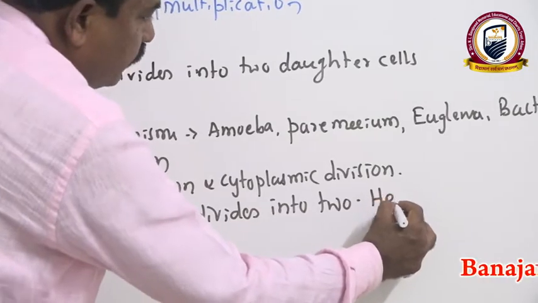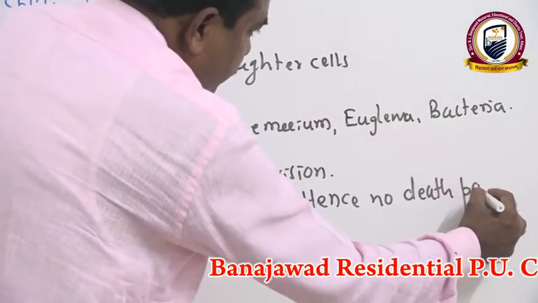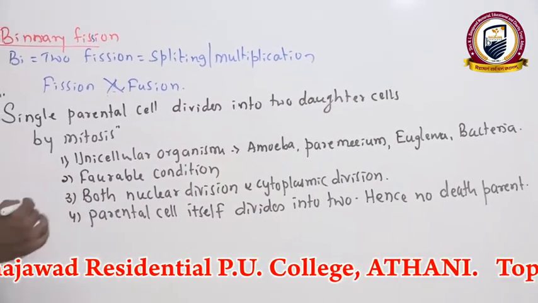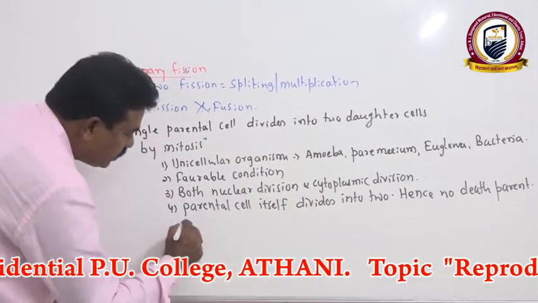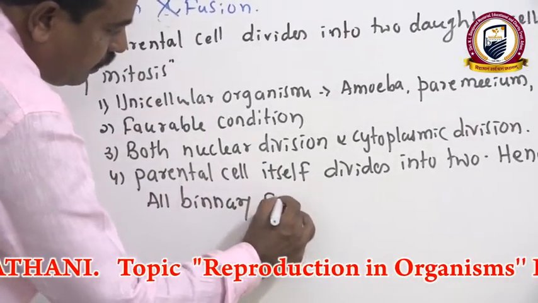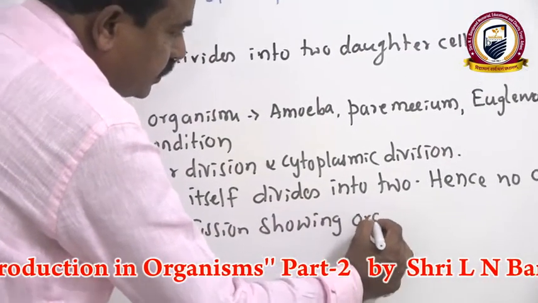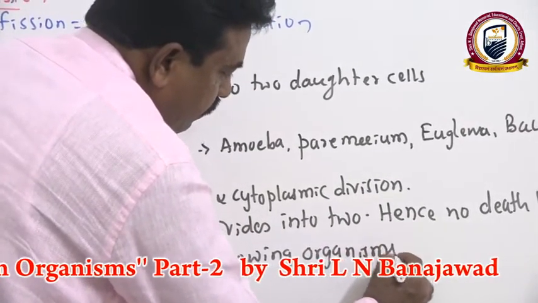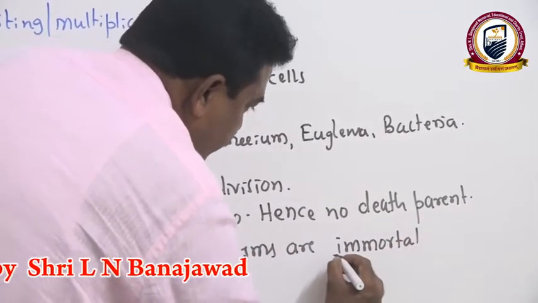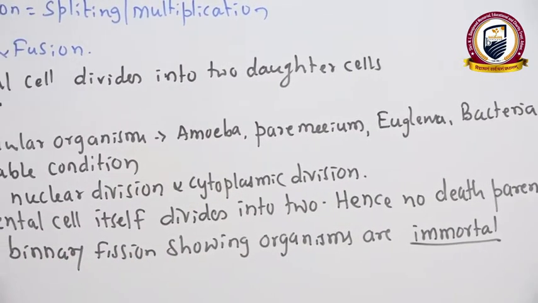Hence, there is no death of the parent, because that parent cell itself gives two daughter cells by binary fission without death. Hence, all organisms showing binary fission are immortal. That means they never lead into death. They are immortal in nature.